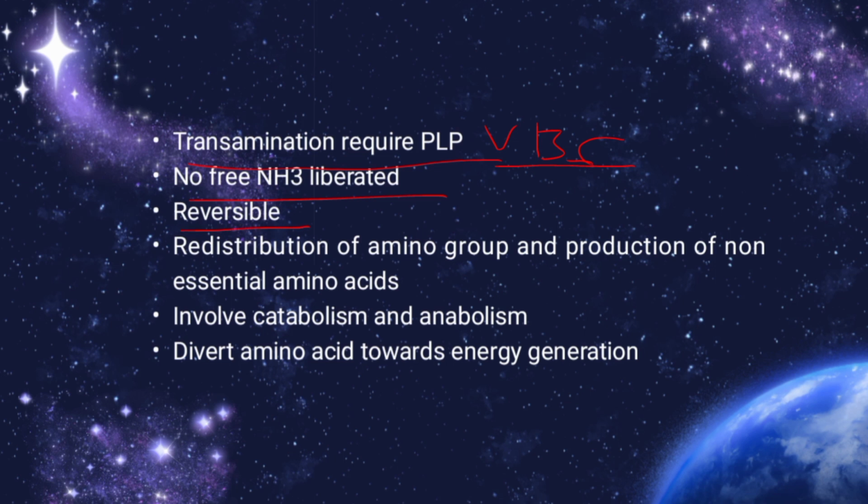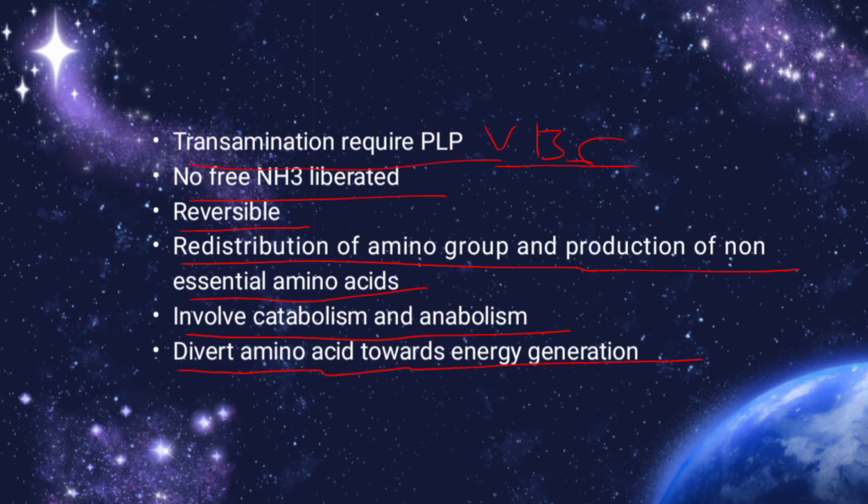Transamination is reversible. Transamination is important for the redistribution of amino group and production of non-essential amino acids. It involves both catabolism and anabolism of amino acids. Transamination diverts the excess amino acid towards energy generation.